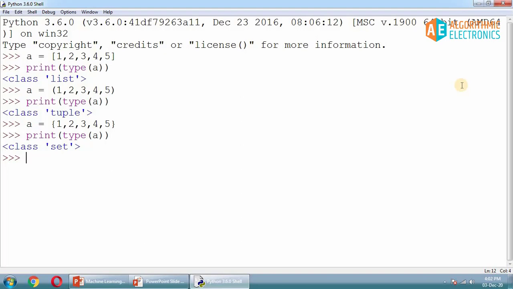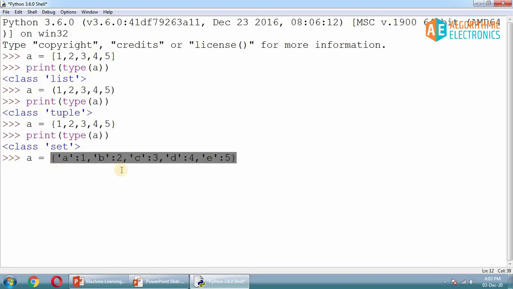Now this time we are going to declare a dictionary, and the dictionary will be in the curly brackets only, but this time every element will have two different things. One is the key and another is the value. So here there will be a key, let's say a colon 1, then let's say b colon 2, and let's say c colon 3, then comma, let's say d colon 4, and let's say e colon 5.